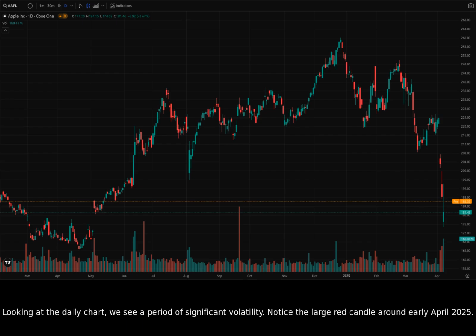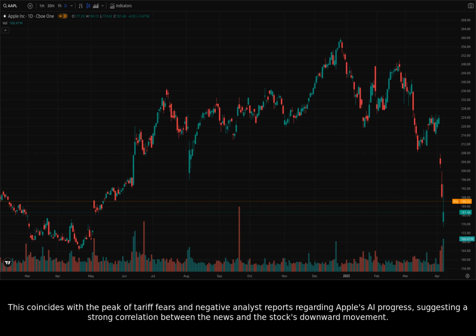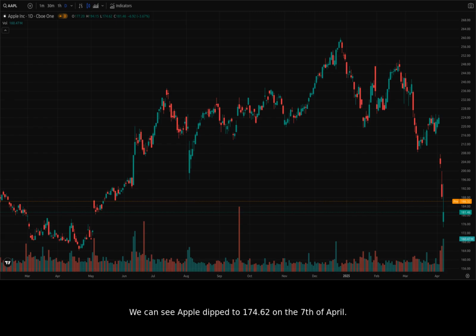Looking at the daily chart, we see a period of significant volatility. Notice the large red candle around early April 2025. This coincides with the peak of tariff fears and negative analyst reports regarding Apple's AI progress, suggesting a strong correlation between the news and the stock's downward movement. We can see Apple dip to 174.62 on the 7th of April.